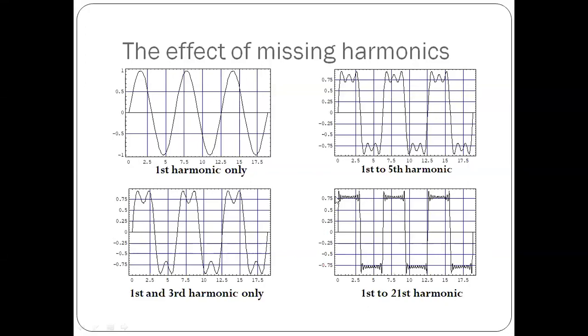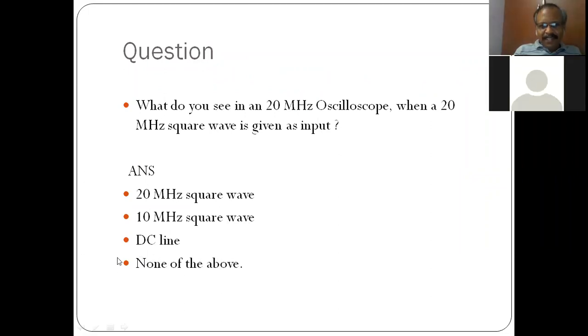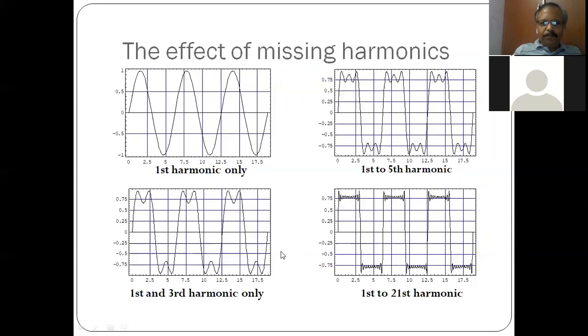So for my previous question, since that answer is not there, the answer is a 20 megahertz sine wave. That is the correct answer, so that is not there. So none of the above is the correct answer.